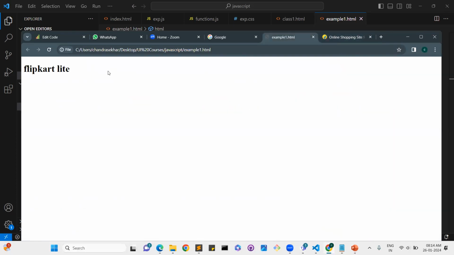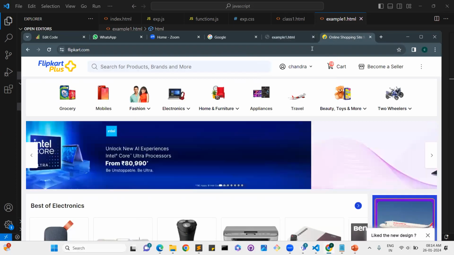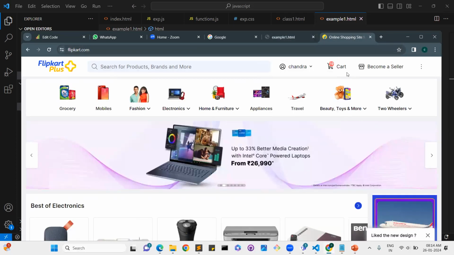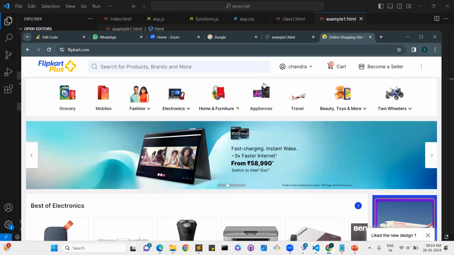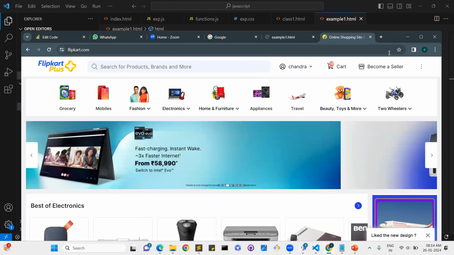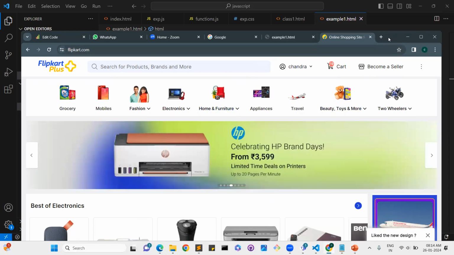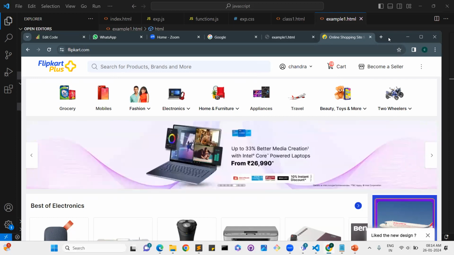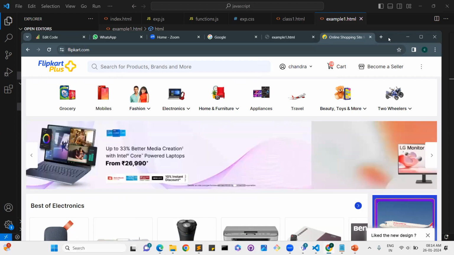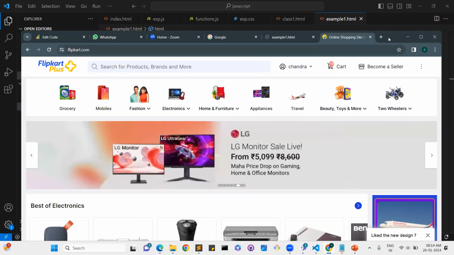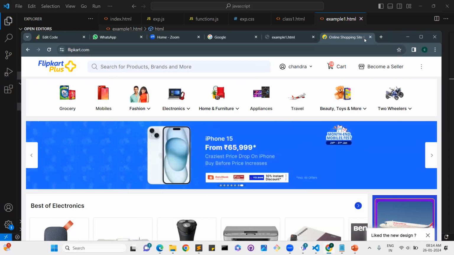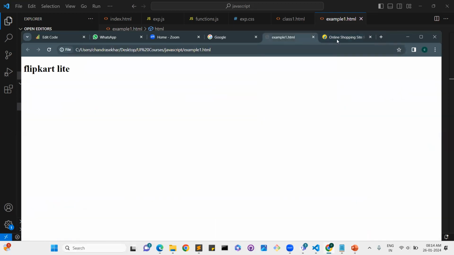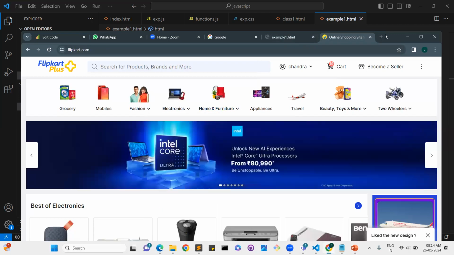Initially we can write simple things like Flipkart Plus, cart, buy a seller. Everything will be written static only. After that, we can use Angular Material or Bootstrap and CSS. It will move to more colorful and attractive pages. So in the initial stage we will write that HTML part. I will explain this step by step.